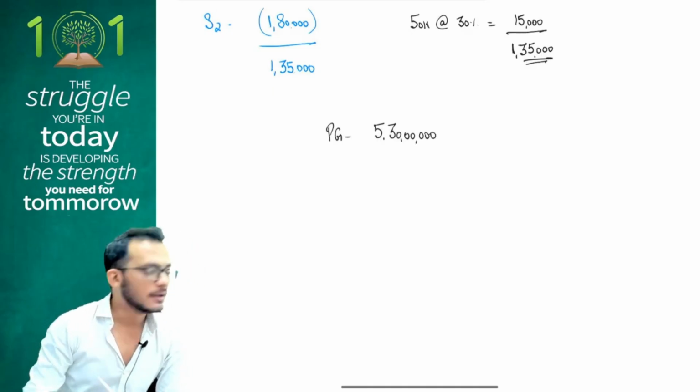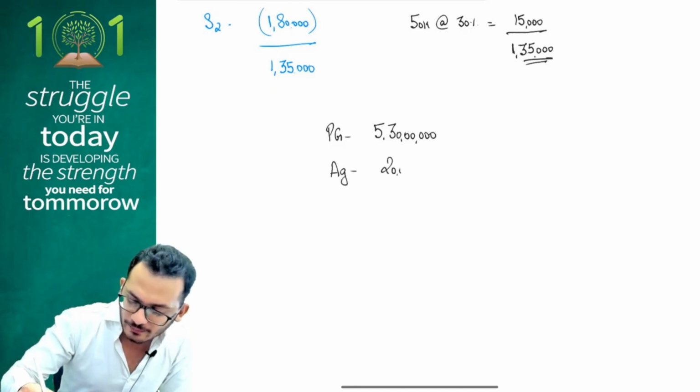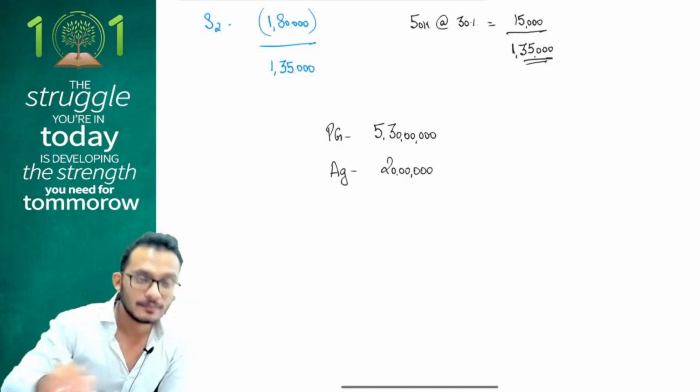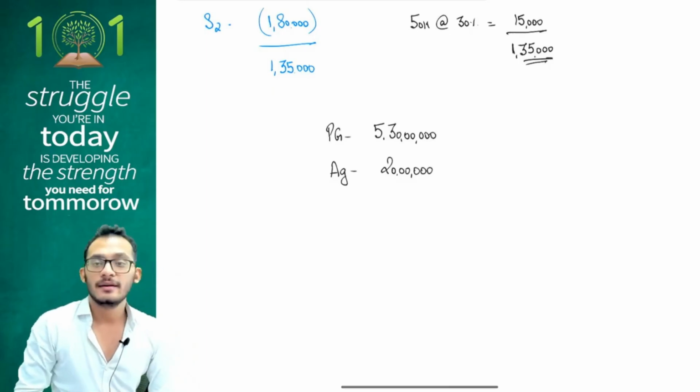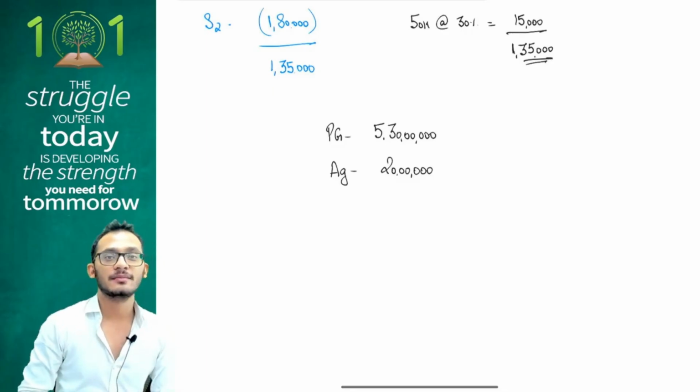Is 5 crore 30 lakhs. My agricultural income is, let's say, 20 lakhs. How will I do this? 5 crore 50. Yes or no? On 5 crore 50, I'll do the whole partial integration. After I do the partial integration, people, my question is, now I have to apply surcharge at the rate of